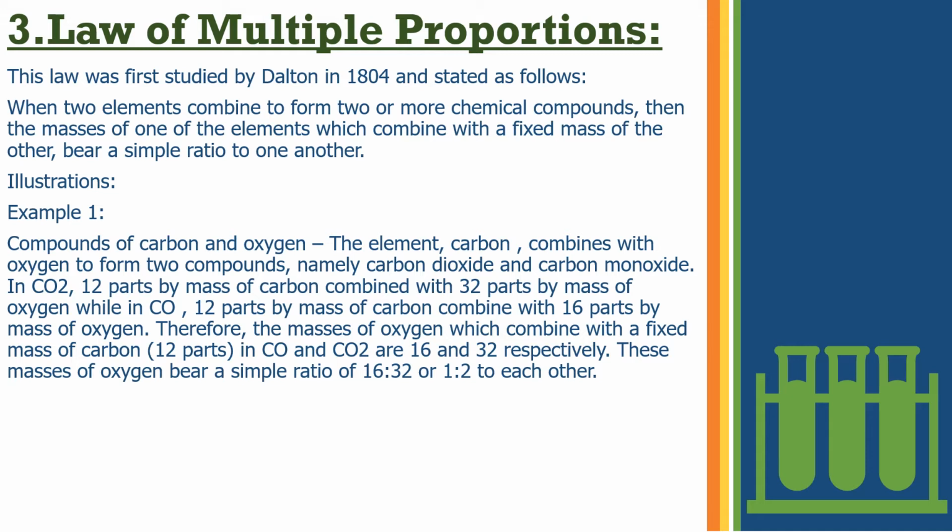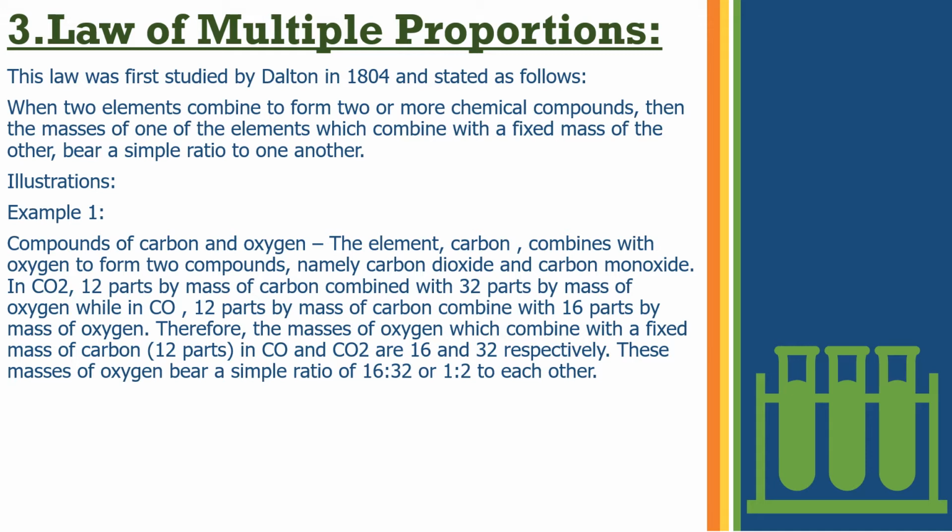Suppose compounds of carbon and oxygen. The element carbon combines with oxygen to form two compounds, namely carbon dioxide and carbon monoxide. So carbon combines with oxygen giving CO2 as well as CO under different sets of conditions. In CO2, we know 12 parts by mass of carbon combined with 32 parts by mass of oxygen. But in CO, 12 parts by mass of carbon combines with only 16 parts by mass of oxygen.